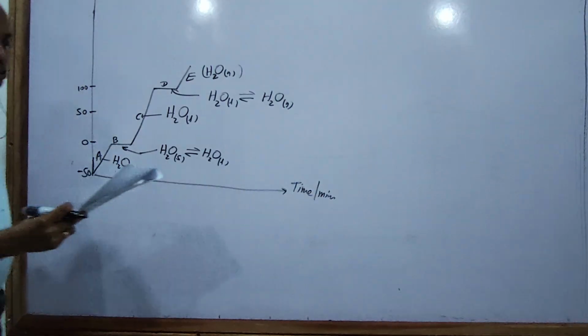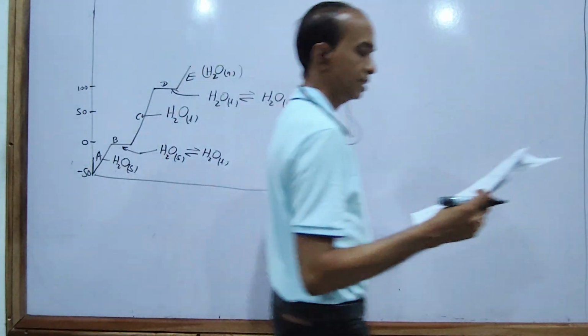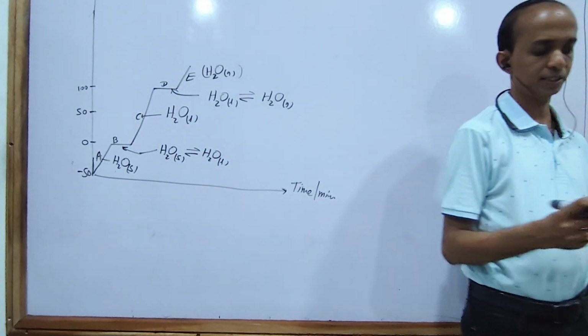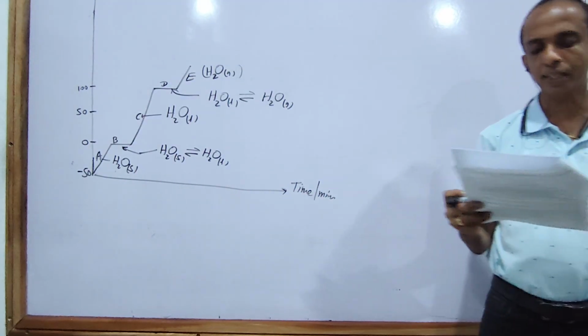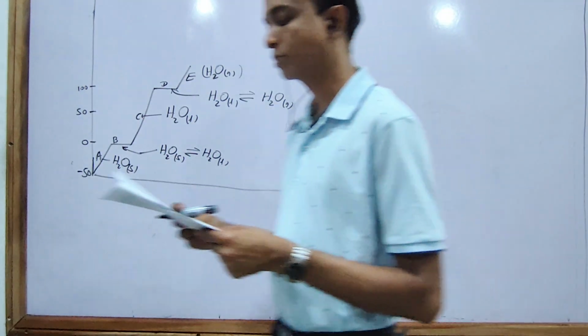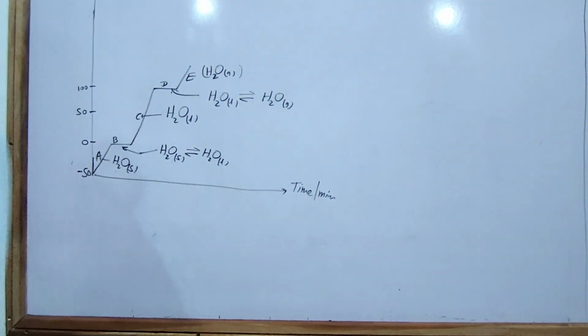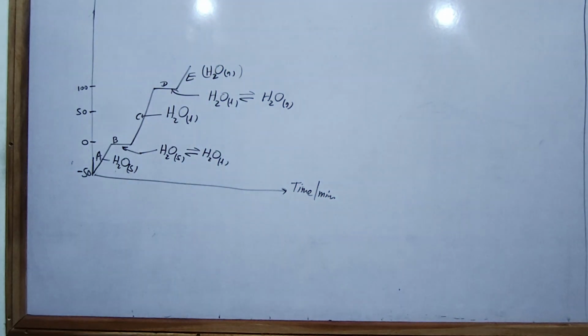Actually, you can select the answer. The fifth one is the correct one. You must have knowledge about the phases. If you have the knowledge about phases, you can answer it.